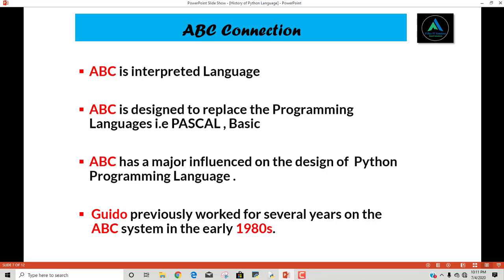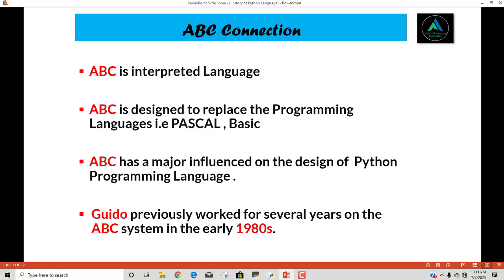And then ABC has a major influence on the design of the Python programming language. Now this is the main point. While Guido van Rossum was working on the ABC language, he found a lot of the features in ABC very useful, and at the same time he found drawbacks as well in the ABC.